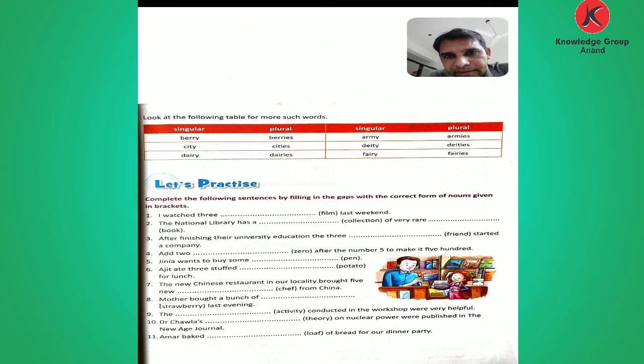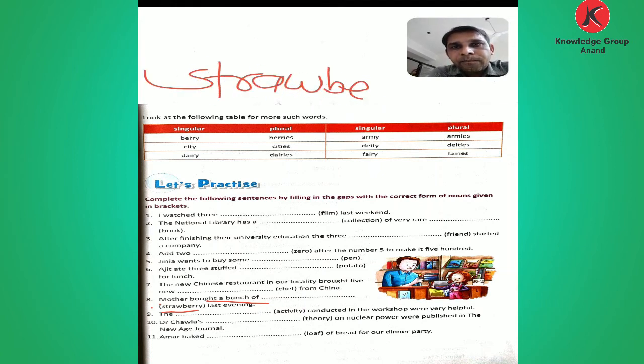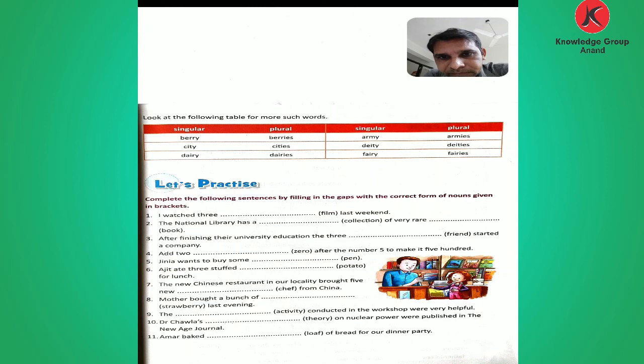Then comes to number 8. Mother bought a bunch, not a single, a bunch of, here given the strawberry. So this is the spelling of strawberry. Okay, the last letter is Y, and before that, what? Consonant given. So remove the Y and adding what? Adding IES. Okay, a bunch of strawberries. Last evening mother bought bunch of strawberries. Okay, now comes to the number 9.